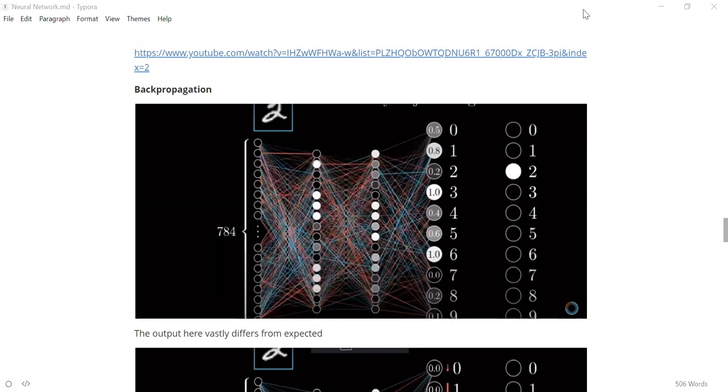Back propagation is almost the reverse of that. Once you have calculated the output, you know what is the error using the loss function. Once you got the error, what back propagation does is it will try to change the weights that are present in the final most layer. Once those are changed, based on this, it will try to change the weights that are present in the previous layer, and it goes until it reaches the input.